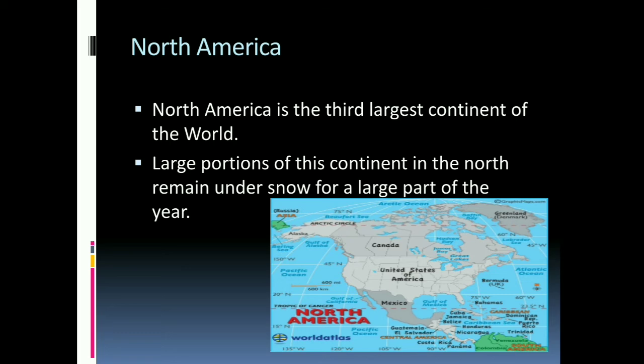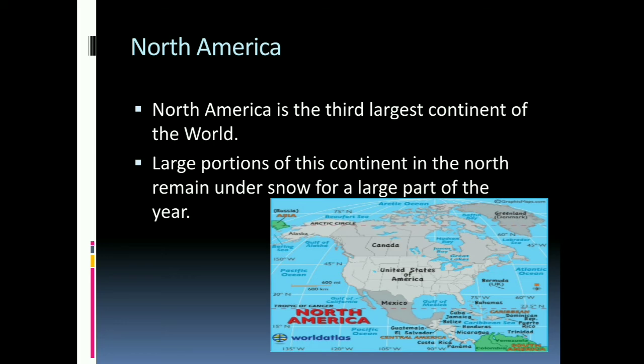North America is connected to South America by a narrow strip of land called the Isthmus of Panama. A large portion of this continent in the north remains under snow for a large part of the year.